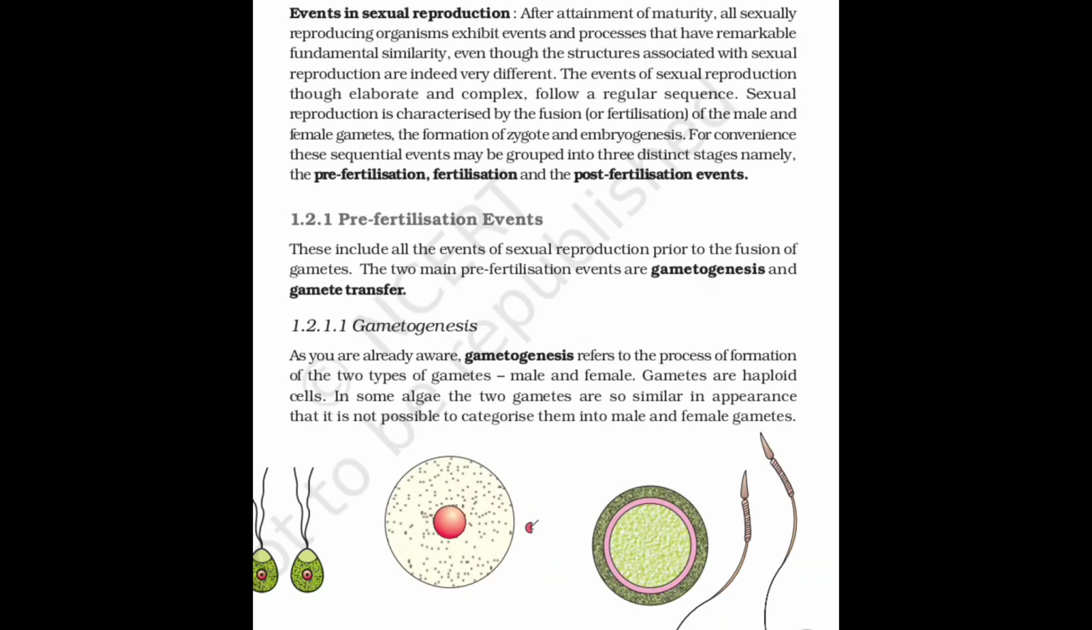Now, events in sexual reproduction, or steps involved in sexual reproduction. All sexually reproducing organisms exhibit events and processes that have remarkable fundamental similarity. So regarding plants, animals, and all types of living organisms, if they perform sexual reproduction, their basic concept is similar. Only structural differences occur between different types of sexually reproducing organisms. The events of sexual reproduction are elaborate, complex, and follow a very regular sequence.